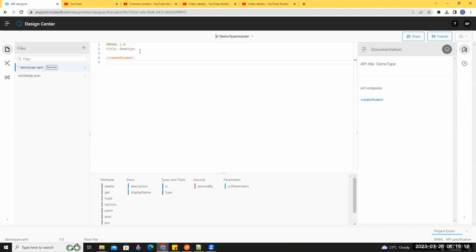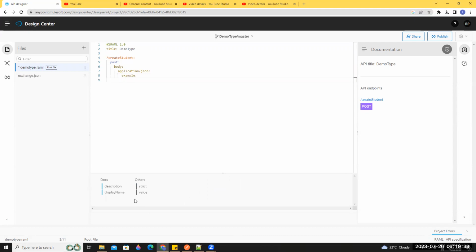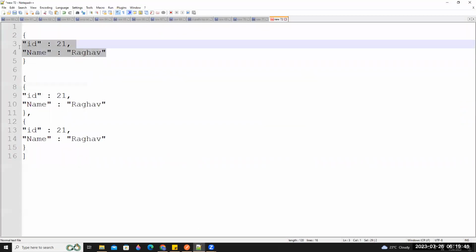What is the next step? Method, POST. Next step, body. After that, application, then example. We'll write the first example. Copy this. I will copy this example value.